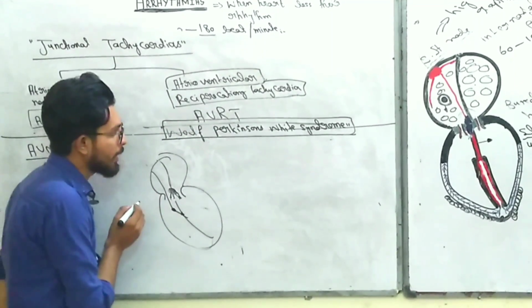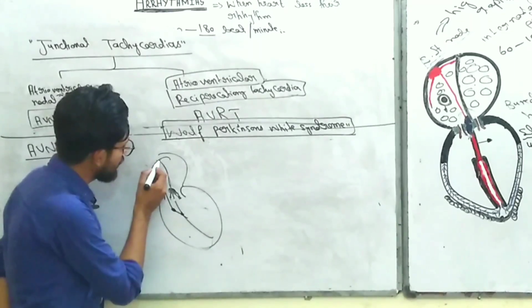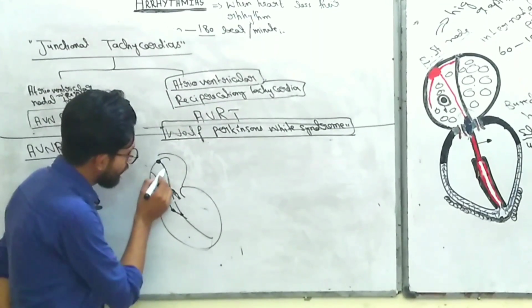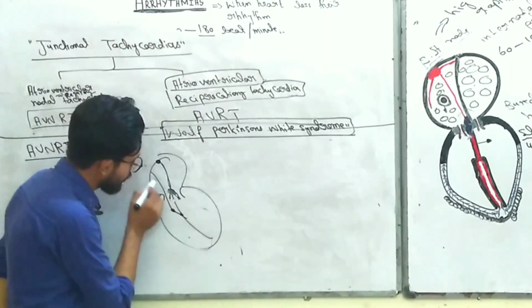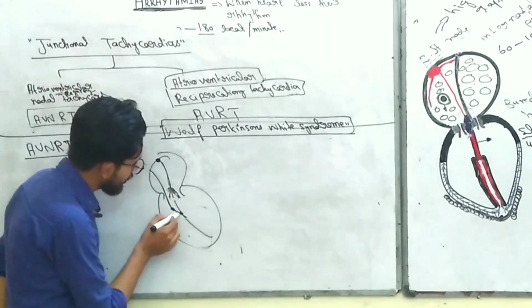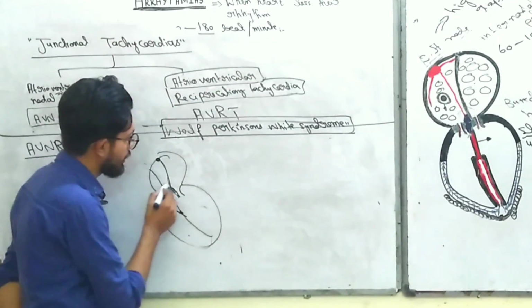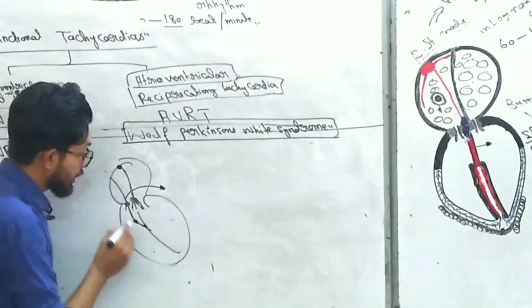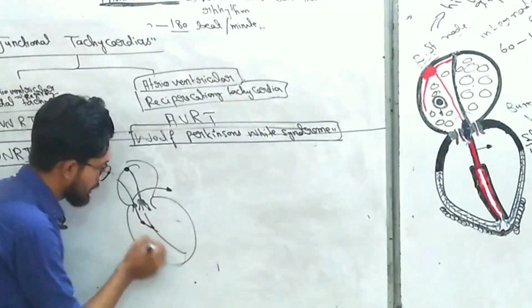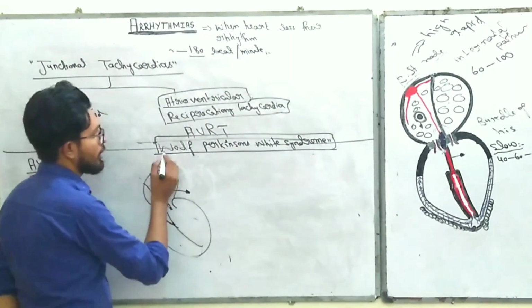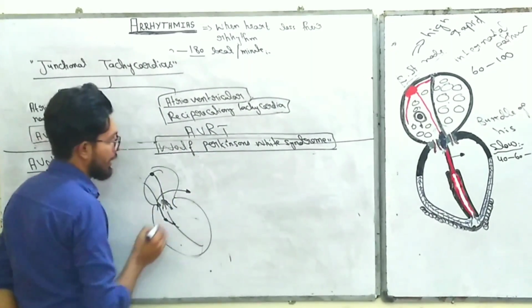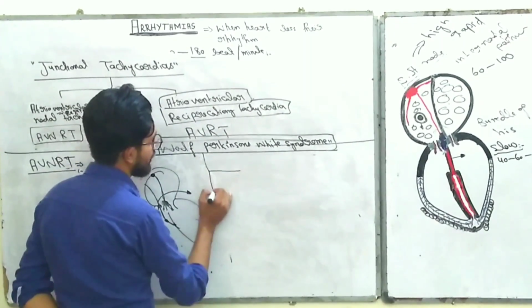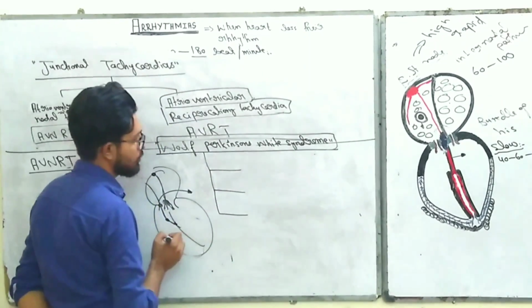What really happens in Wolff-Parkinson-White syndrome is that the signals from the SA node not only enter into the AV node, but also go down into the ventricle through the accessory pathway, and this accessory pathway along with the normal pathway collectively discharge the ventricle. This condition is known as Wolff-Parkinson-White syndrome, and it is further divided into three categories.